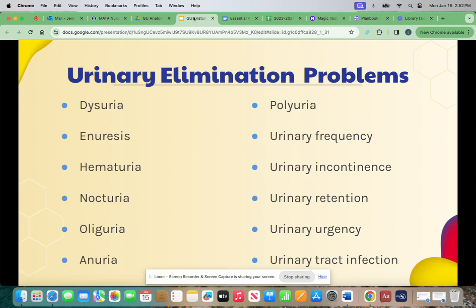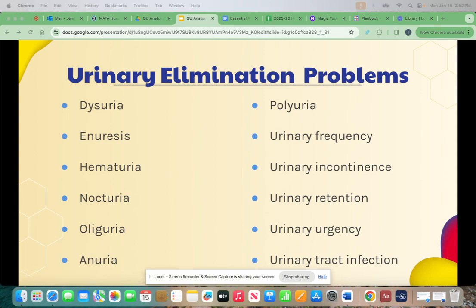And enuresis is the involuntary loss or leakage of urine during sleep. It's also known as bedwetting. It's very normal in early childhood. During adulthood, it can be caused by hormone imbalances, urinary tract infections, sleep apnea, diabetes, constipation, nervous system disorders, or caffeine use.